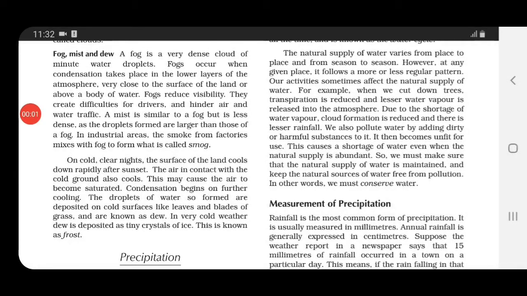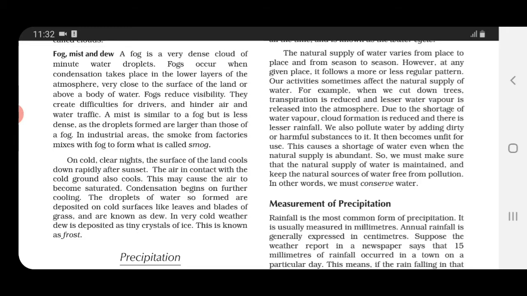Talking about fog, mist and dew. Fog, in Hindi you say kohara. Now fog, children, is basically a very dense cloud. Dense means thick, of tiny or minute water droplets. Now, when does fog occur? Fog occurs when the condensation process takes place in the lower layers of the atmosphere. And where are these lower layers of the atmosphere, children?